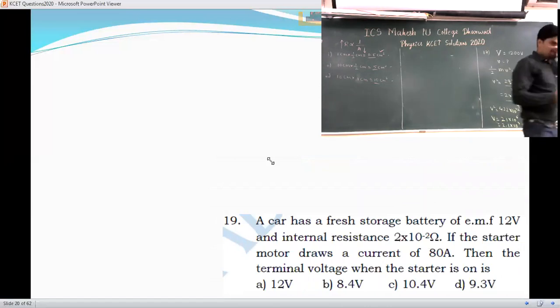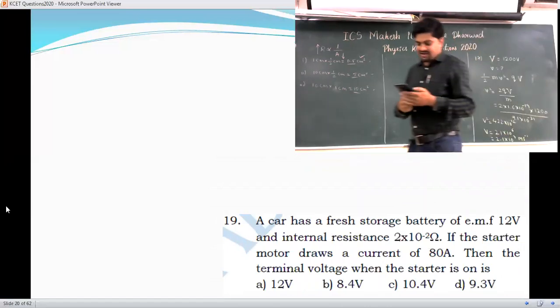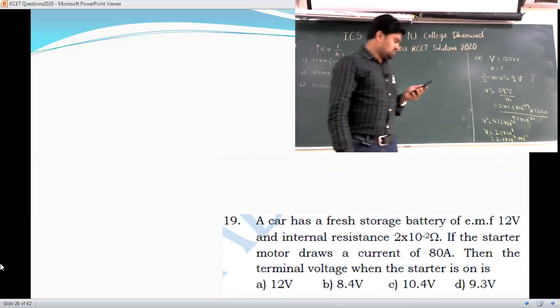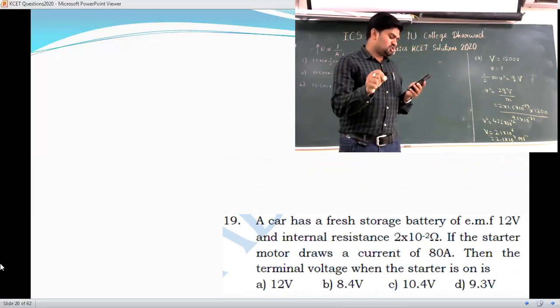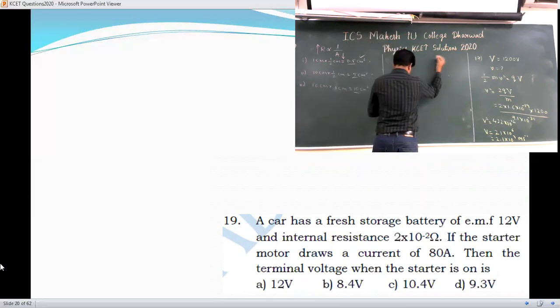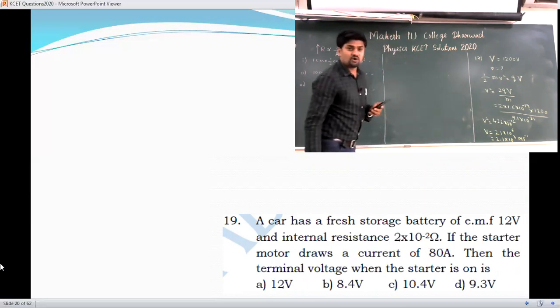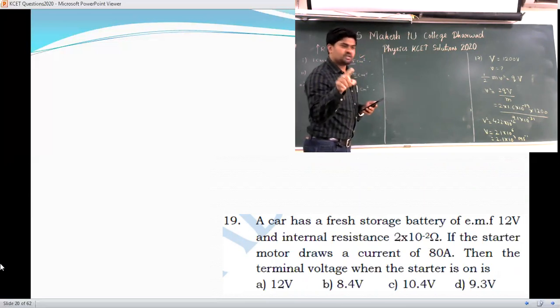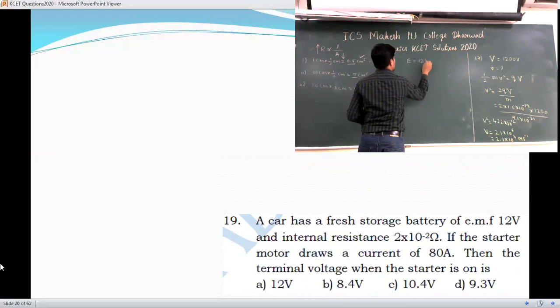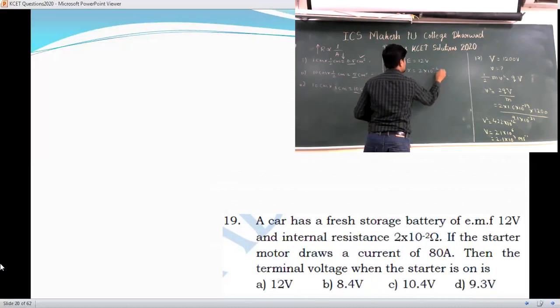See the next one. A car has a fresh storage battery of EMF 12 volt and internal resistance 2 into 10 raised to minus 2 ohm. So for the fresh storage battery, how much is it? E is equal to 12 volt and its internal resistance R is equal to 2 into 10 raised to minus 2 ohm.